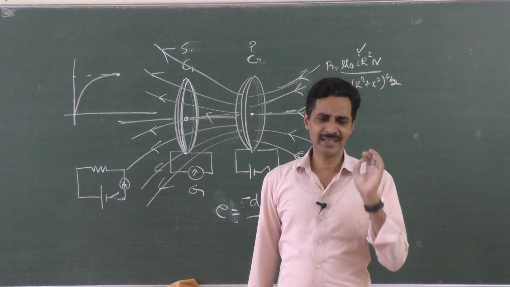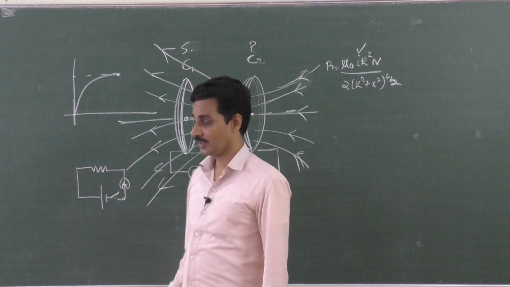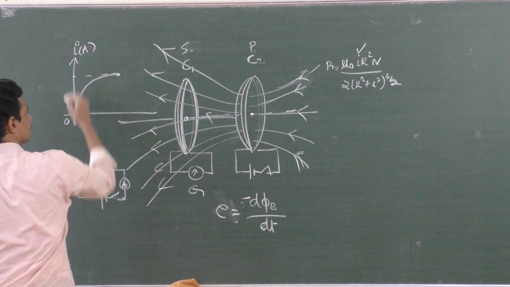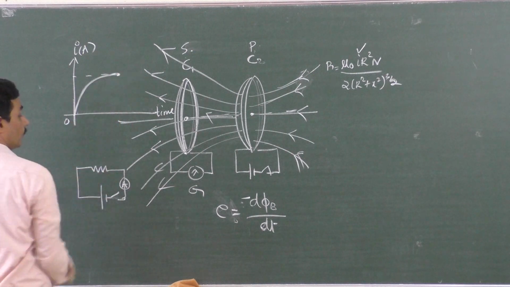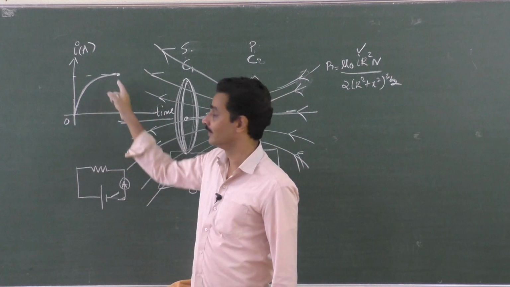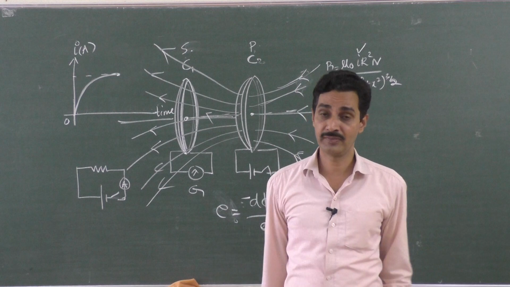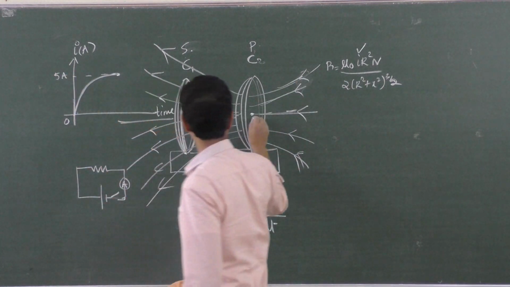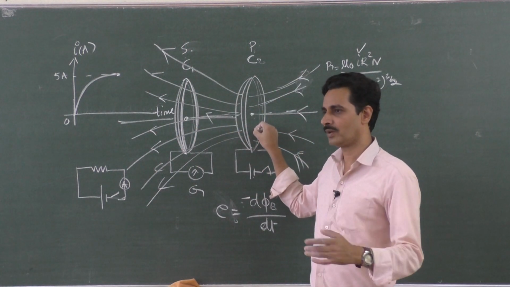It takes a very, very short time, a fraction of a second, maybe even microseconds, to reach from 0 to the maximum value. Say this is 0, this is I in ampere, and this is time. It reaches the maximum. Now, what about the type of magnetic field produced by this coil during this journey, starting from 0 and reaching the maximum value? It is a varying magnetic field, because suppose the current is 5 ampere; initially the current passing through this coil is 0, then 1 ampere, 2 ampere, 3 ampere, 4 ampere, 5 ampere.